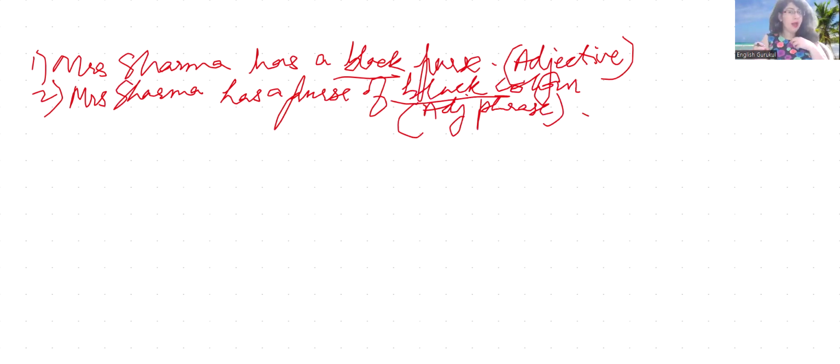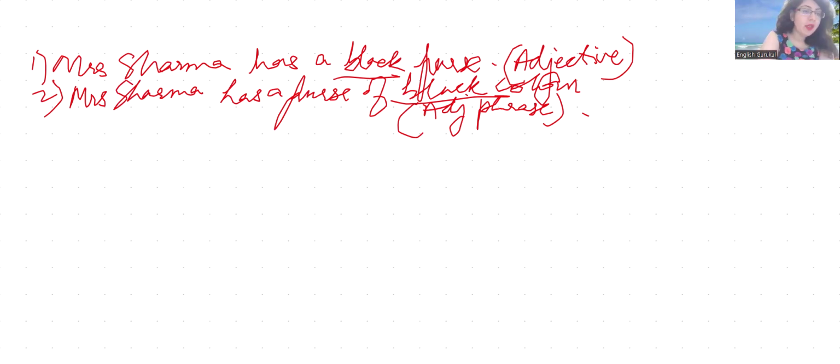Right now also I'm wearing black, so you can take it to be a top of black color basically, because black is prominent. So suppose Miss Sukriti Joshi has a black purse or has a black top, that would be an adjective. Miss Sukriti Joshi has a purse of black color or has a top of black color. That would be adjective phrase.